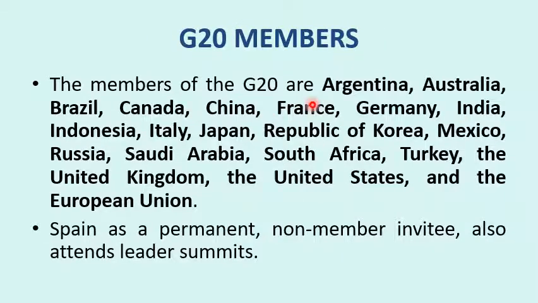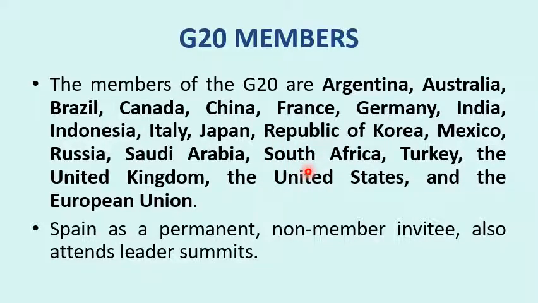So the G20 members, here we will discuss. In the G20 members, there are members of G7 also. First see what the members of G7 are: US, UK, Italy, Japan, France, Germany, Canada. These are the countries that are part of G7. So G7 members are also part of this group.